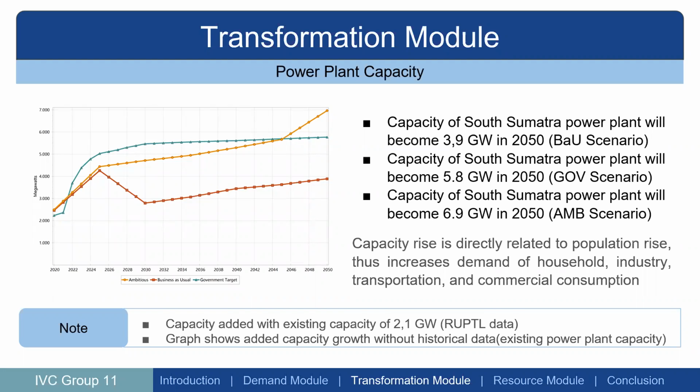This capacity rise is directly related to the population rise, which increases the demand of household, industry, transportation, and commercial consumption. Note that this capacity is added to the existing capacity of 2.1 gigawatts based on RUPTL data. This graph doesn't show the historical production, but just shows the added capacity. So for the final data we give here, we add it to the 2.1 gigawatts based on RUPTL data.